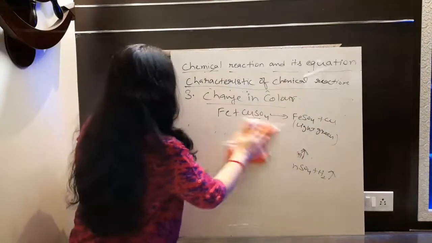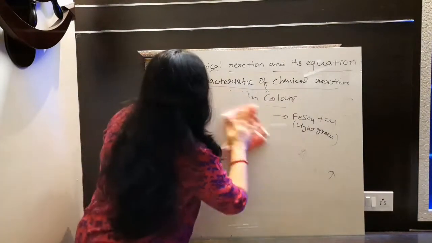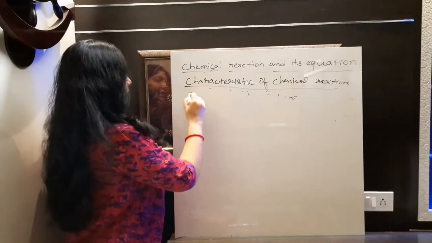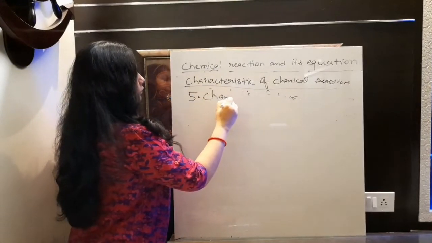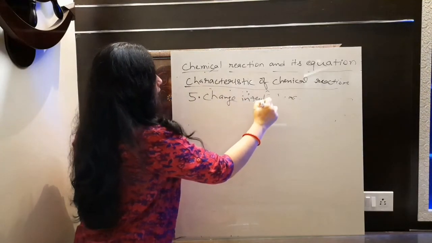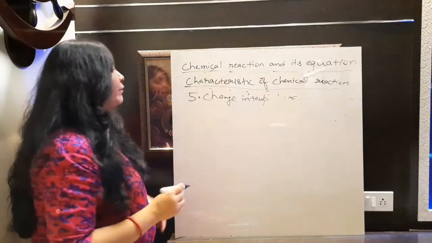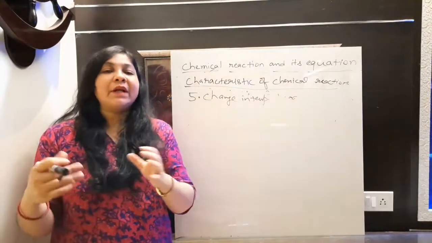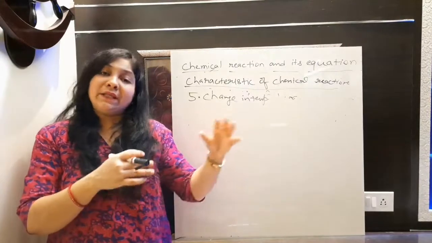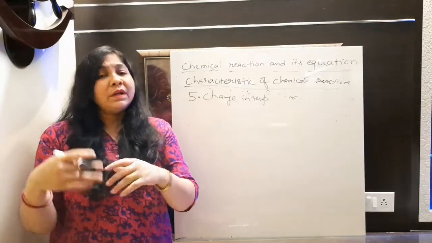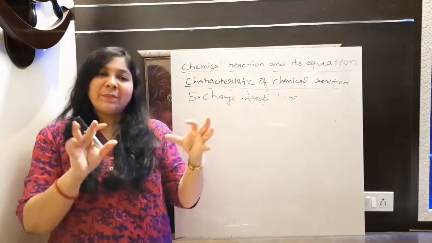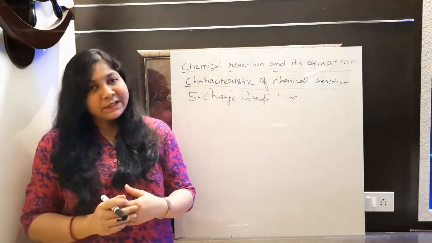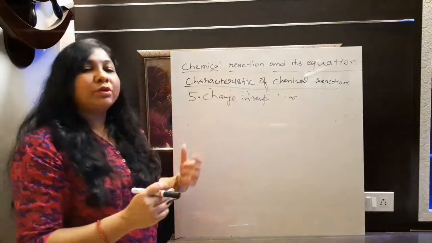Now let's move to 5th one. 5 हैं जो हमें पढ़ने हैं. हमने 1 by 1 डिस्कस किया. 5th is change in temperature. Okay, sometime you will observe that before reaction the temperature is different, and after completion of reaction, if you are not providing any heat energy, then also the temperature will change. Means to say some chemical reaction is going on there. Because of that, the temperature is changing there. Fine ना? So this type of change also you can observe.